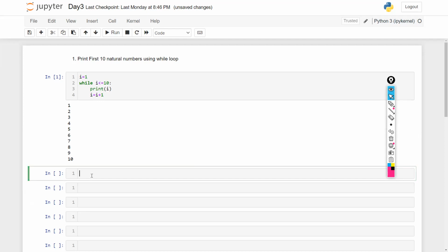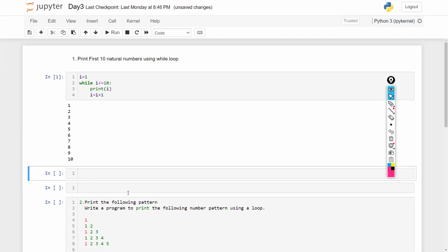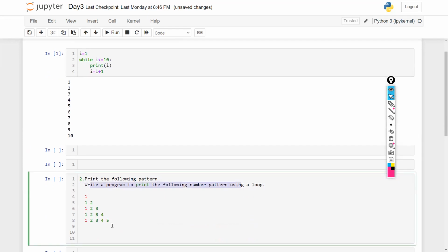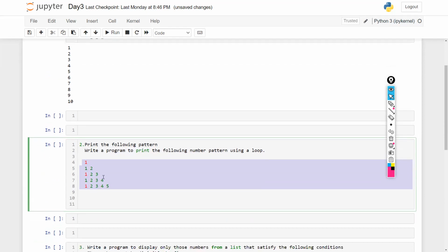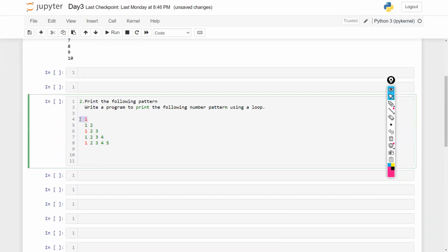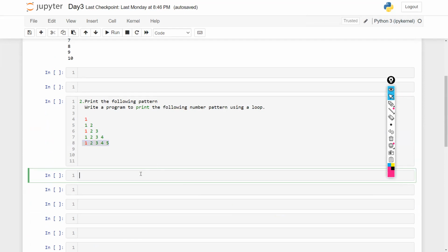Now the second question. Again, everyone, this is a very interesting question. Pause this question. You need to print a pattern like this. If a user enters 5, you should get in the first line 1, second line 1, 2, third line 1, 2, 3, fourth line 1, 2, 3, 4, fifth line 1, 2, 3, 4, 5. So let's try to print that.